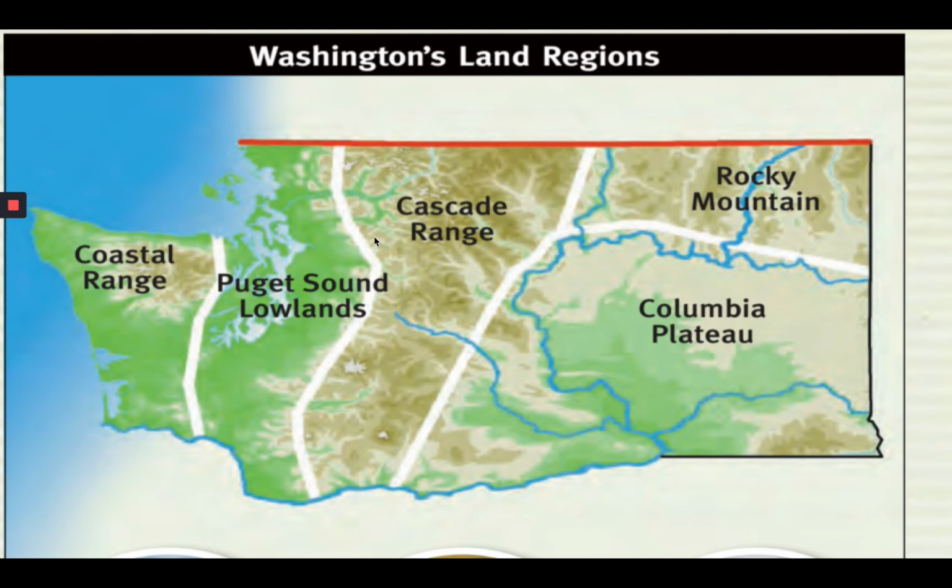So you got the coastal range, which is defined by the Olympics. You have the Olympic National Park here. Of course, the water, the Pacific Ocean there. We have the largest rainforest in the United States located there.